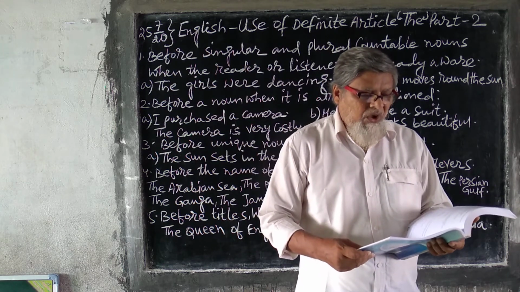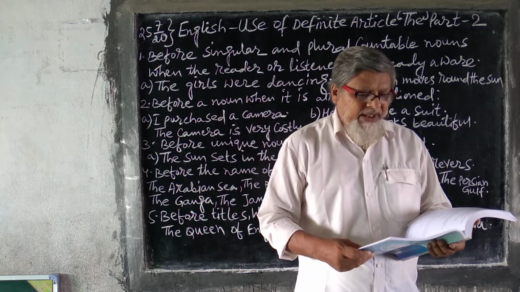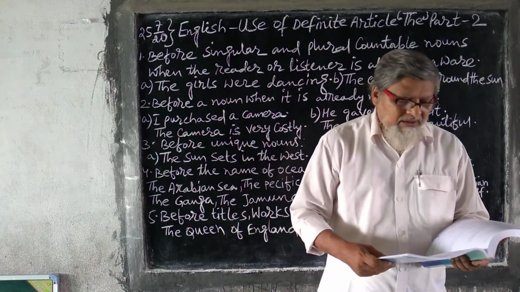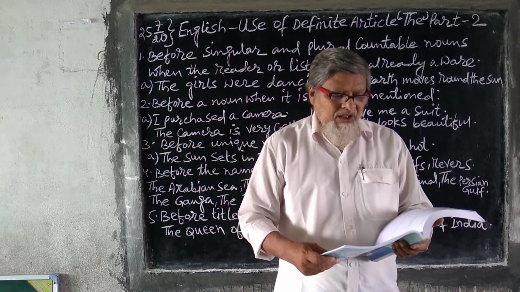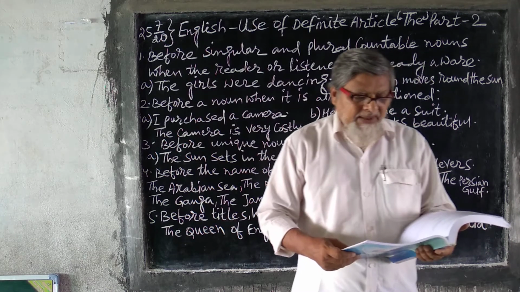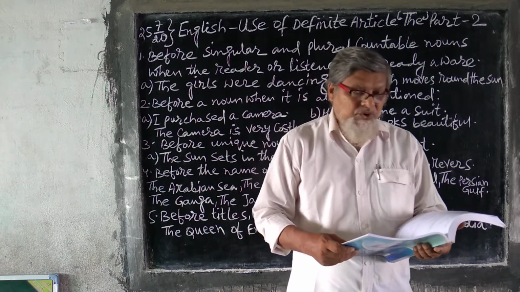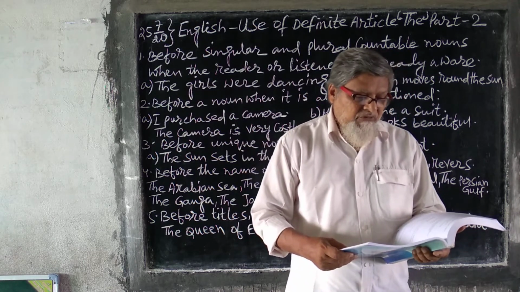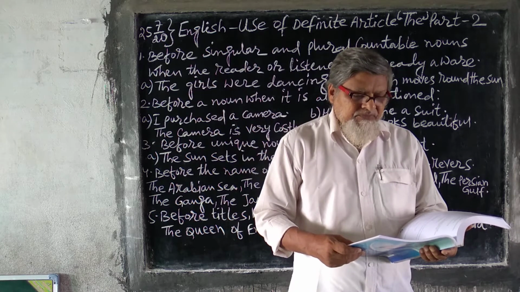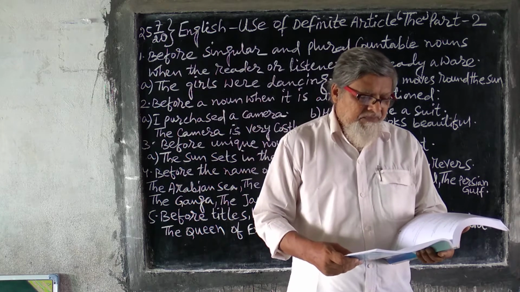Before the name of a ship, an aeroplane, or train, or public building: the Kalka Mail, the Kanishka. Particular train, particular public building, a particular flight. So you can use the when the countable noun refers to any quality present in that person.